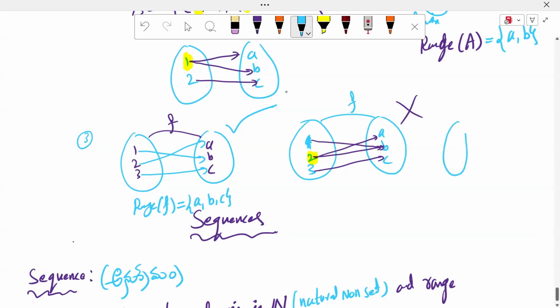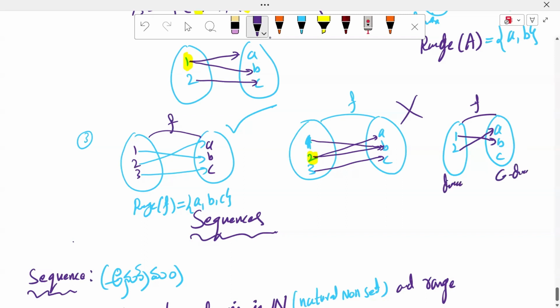We can take another relation, sir. For example, 1, 2 to A, B, C, sir. One of the relations: 1 is mapping to B, 2 is mapping to A. This is the relation, function f. It is the domain. It is the codomain.